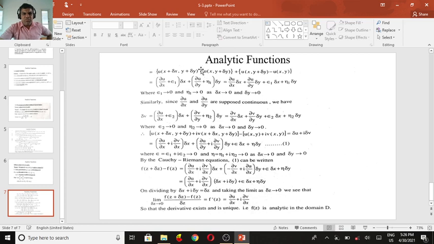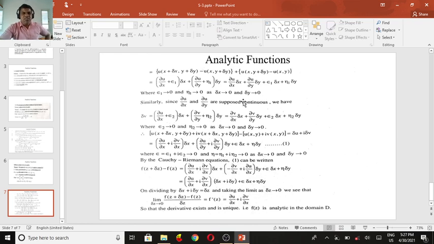But again, using the first derivative, we get del u by del x plus epsilon 1 times delta x plus del u by del y plus mu 1 times delta y, which is equal to del u by del x into delta x plus del u by del y into delta y plus epsilon 1 delta x plus mu 1 delta y. Now we take the sum and write it. Here epsilon 1 tends to 0 and mu 1 tends to 0 as delta x tends to 0 and delta y tends to 0.